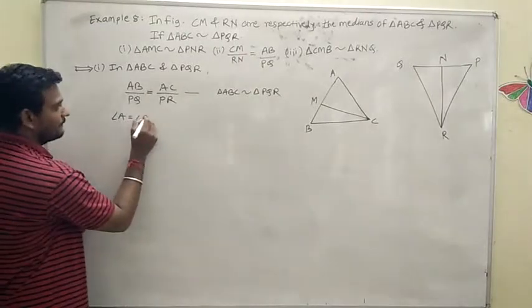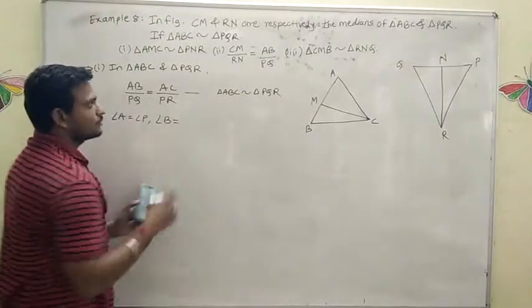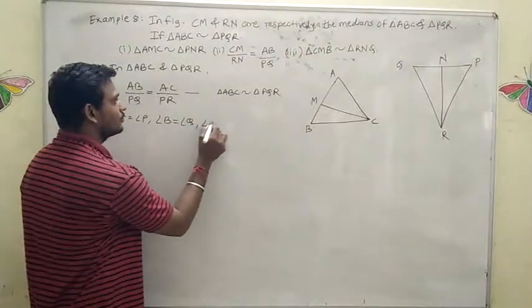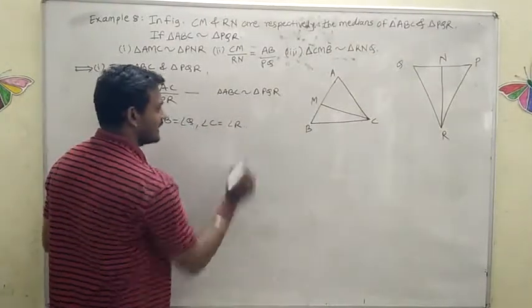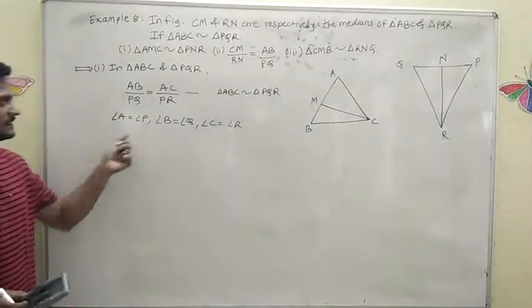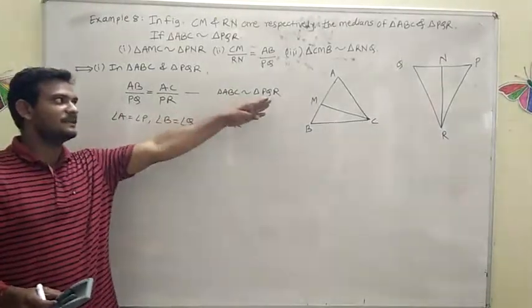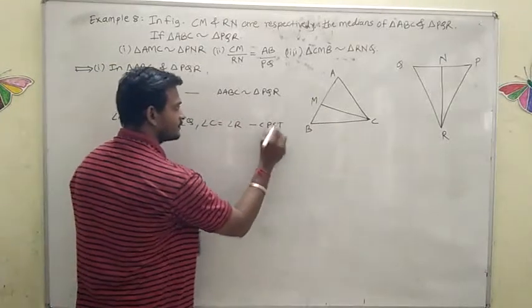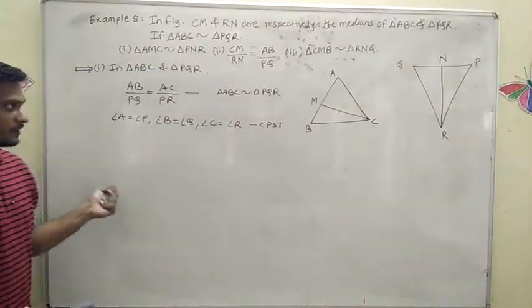Angle A corresponds to angle P. Angle B is equal to angle Q, as angle B corresponds to angle Q. Angle C is equal to angle R. The reason is the same, because triangle ABC is similar to triangle PQR. This is CPST: corresponding parts of similar triangles are equal.